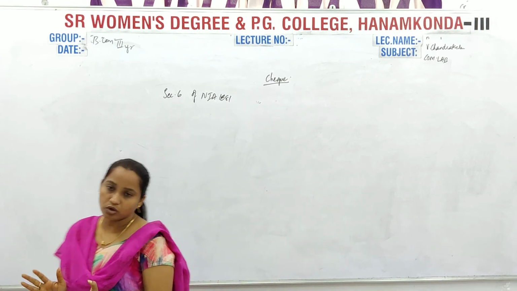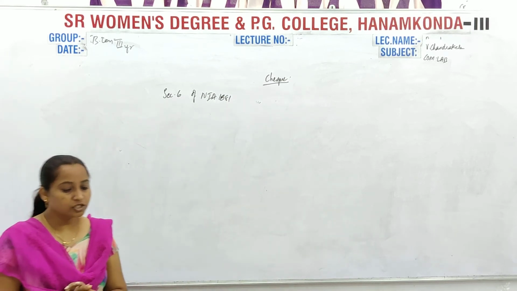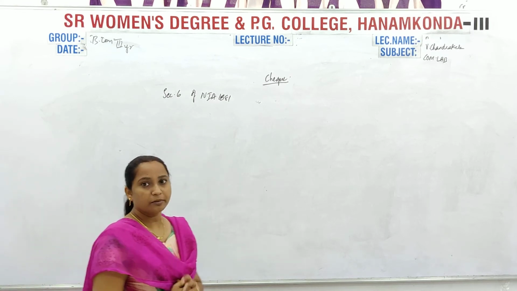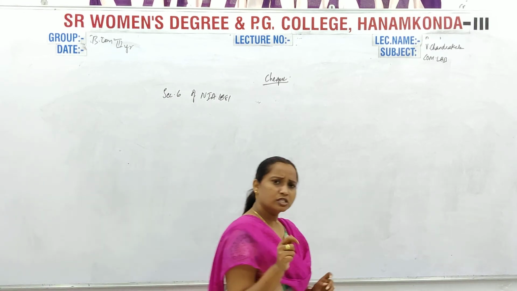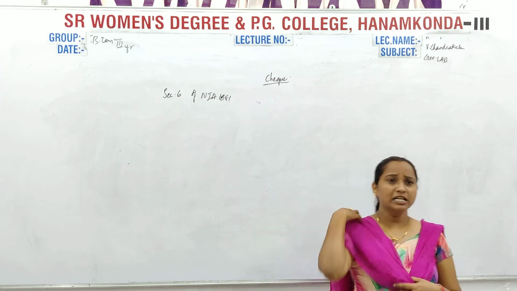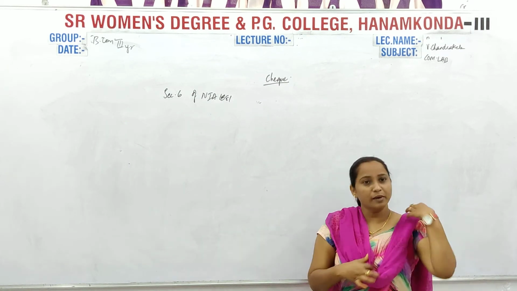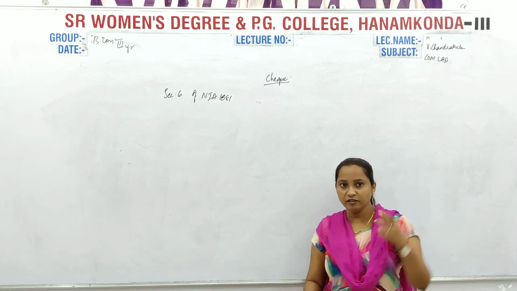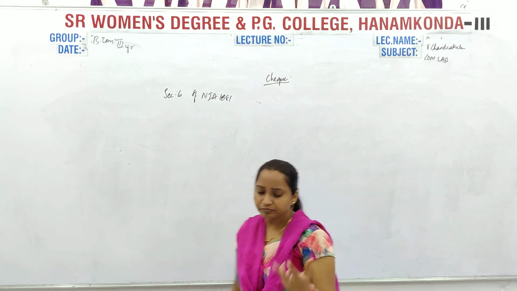It is also a sort of bill of exchange drawn on a specified banker. Why? Because if you see the check, there will be clearly written a banker's name, because the banker is the person who is giving you leaves of check, isn't it?